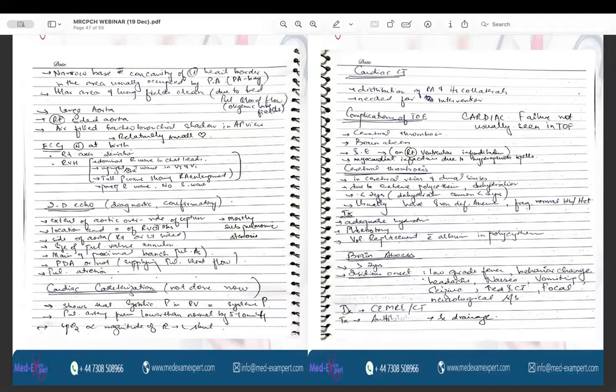Then the complications of the TOF. The complications of the TOF include cerebral thrombosis, brain abscess, and infective endocarditis. Cerebral thrombosis occurs in the cerebral veins and dural venous sinuses because of extreme polycythemia and dehydration. It is most common in less than 2 years of age and usually have iron deficiency anemia. It is treated with adequate hydration, phlebotomy, and volume replacement with albumin in polycythemia.